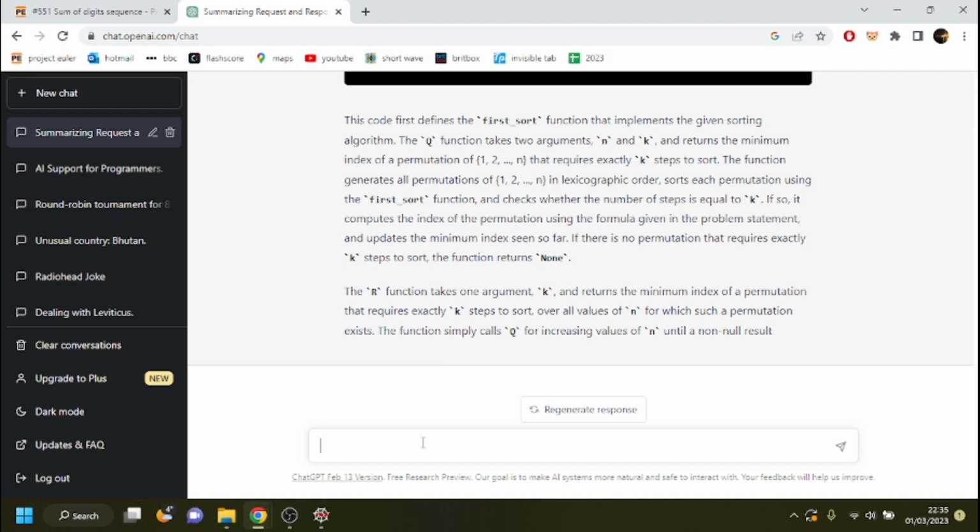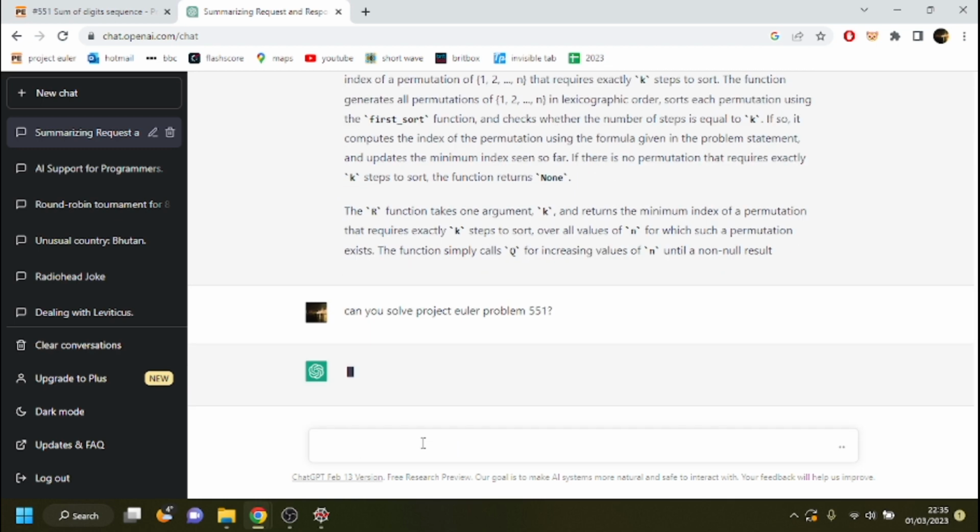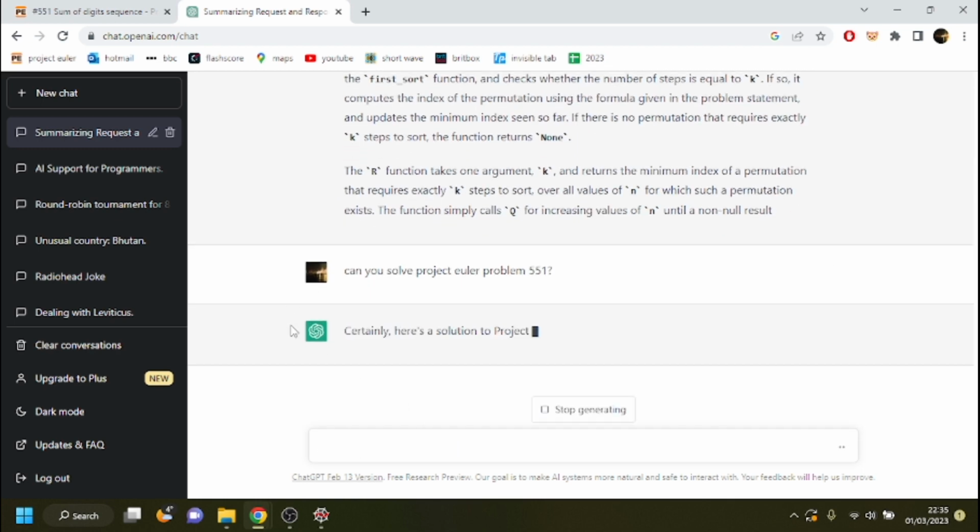Normally I would try to solve this problem myself, but I'm so bloody desperate to get it done, I'm actually going to ask ChatGPT for help. So, can you solve Project Euler problem 551? Hopefully it gets it right this time.